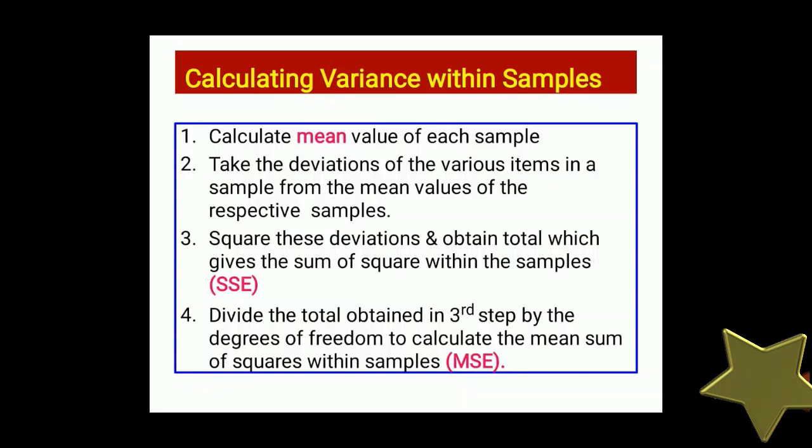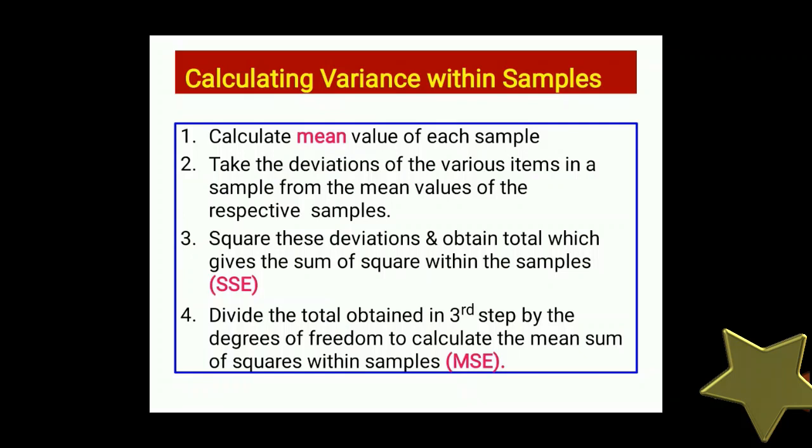For this we have to calculate the mean of each sample, then take the deviations of the various items in a sample from the mean values of the respective samples. Square these deviations and obtain the total, which will give the sum of squares within the samples, that is SSE. Now in step 4, divide the total obtained in the third step by the degrees of freedom to calculate the mean sum of squares within the samples.